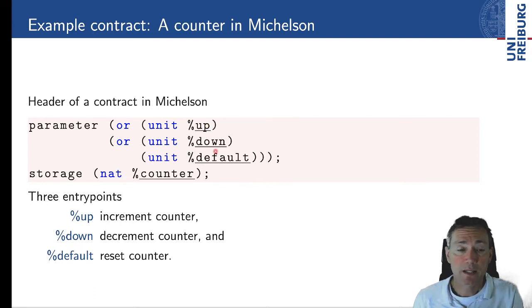This is Tezos' way of providing different entry points to a contract. Depending on how you choose your parameter, in which of those three summands your parameter lies, this makes the choice between different entry points. So in our case, the entry points are up for incrementing the counter, down for decrementing it, and the default for resetting the counter. Oh, and I just see that some parts are cut off my nice slide, which is a pity. All right, sorry.